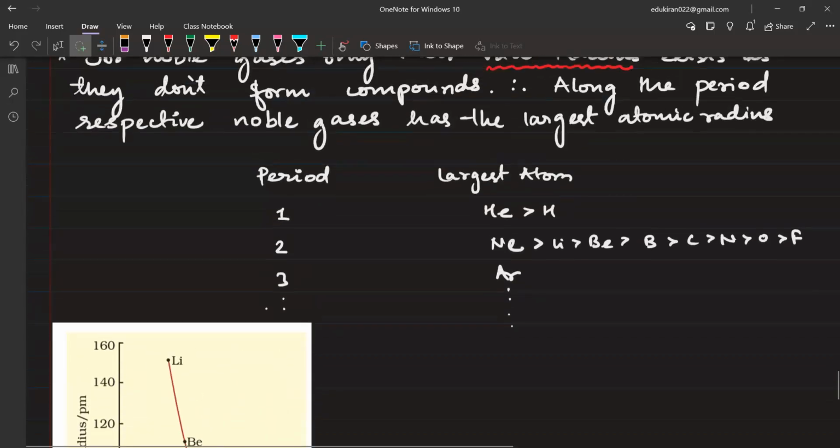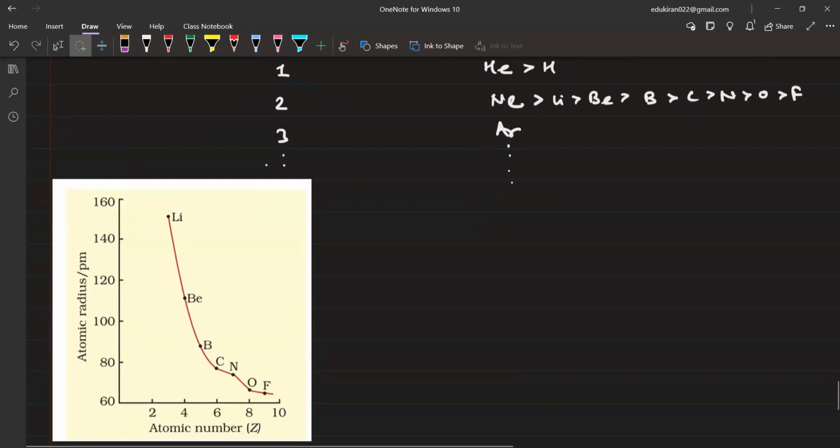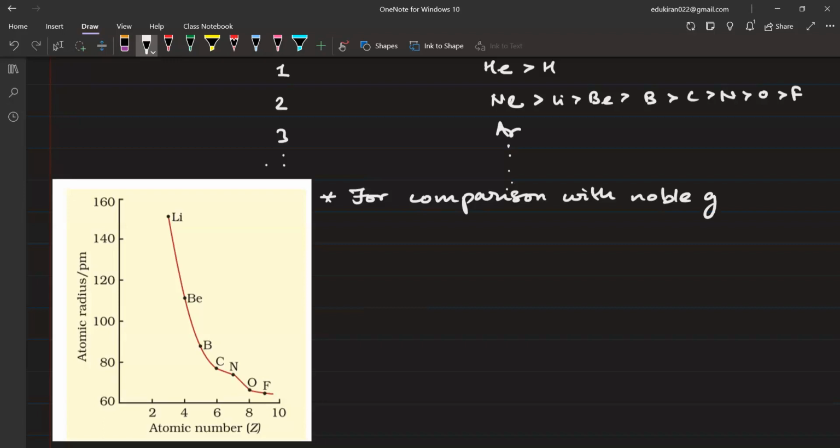In that, we are measuring the van der Waal radius. So if you want to compare the noble gases, next point: for comparison with noble gas, the van der Waal radius of other elements is taken.